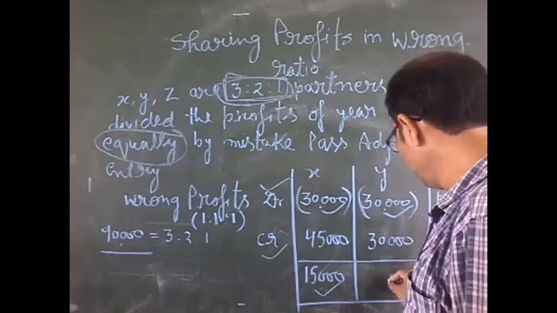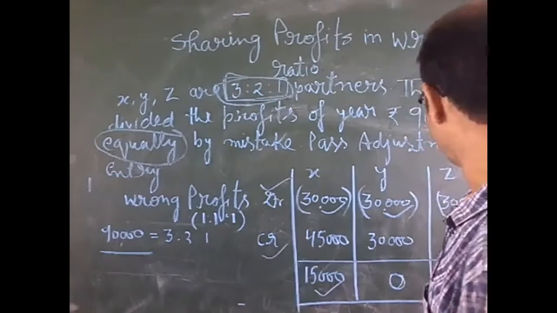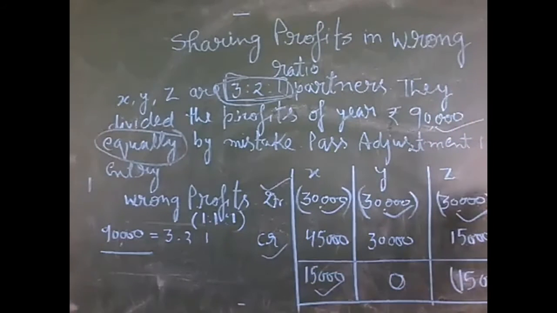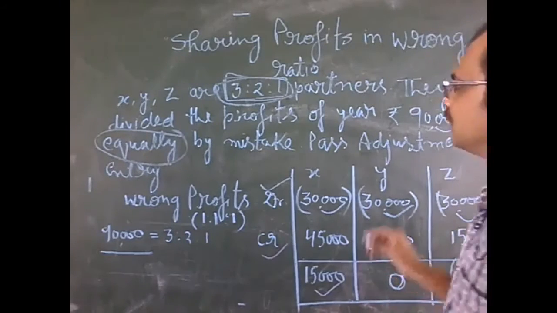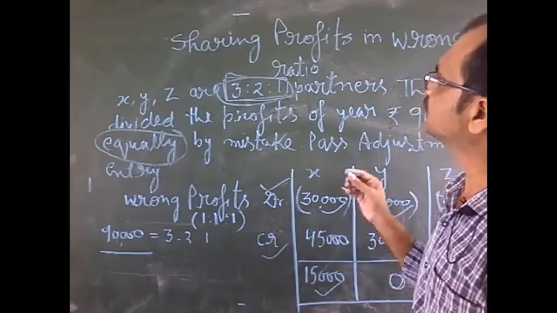The amount will come 0, and in the third partner's case the 30,000 is negative and 15,000 is positive. The amount will come in negative. Okay, after doing this we will pass the entry.